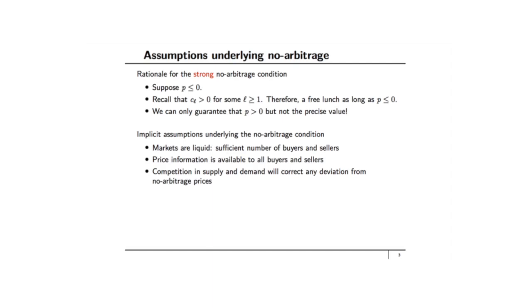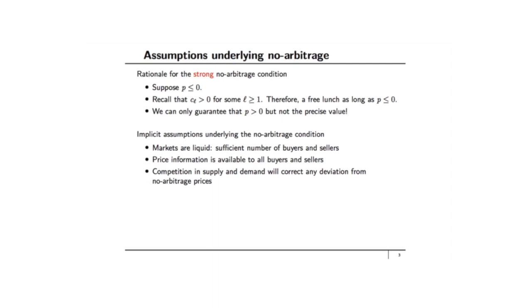The implicit assumptions underlying the no arbitrage conditions are that the markets are liquid, which means there are a sufficient number of buyers and sellers. If the markets are illiquid, the no arbitrage condition is not valid, and the bounds that we generate using the no arbitrage argument will no longer be valid.